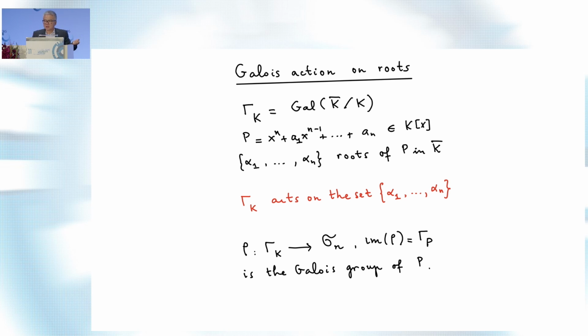So what we get is a subgroup of the group of permutations. In the case of x^7 - 1, the group is very small. It's just some kind of Abelian group, of 6 elements. But in the case of general polynomials, the group is as large as the symmetric group. So you can measure the complexity of the equation by the size of its Galois group. So the Galois group of a polynomial is the image of this large absolute Galois group in the group of permutations.